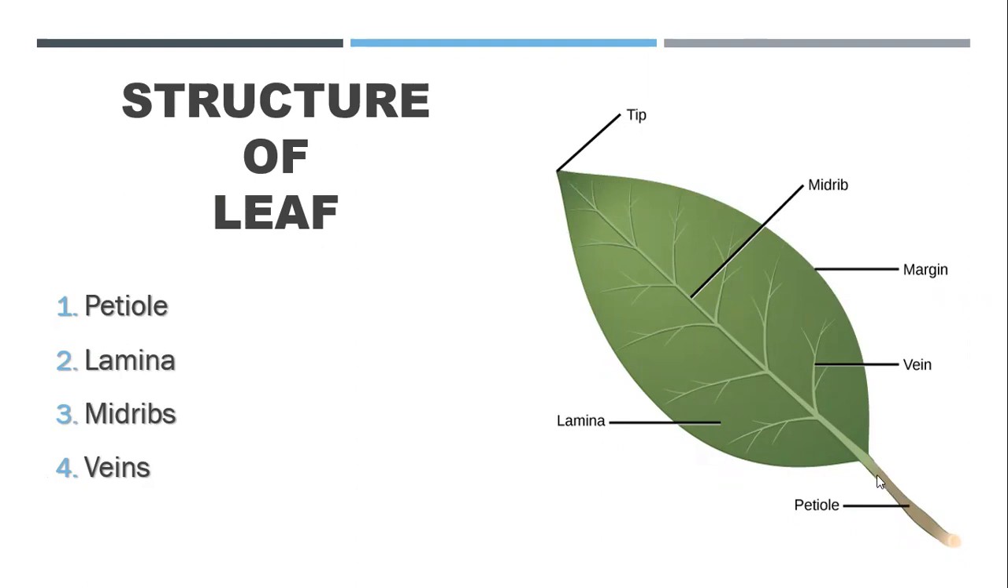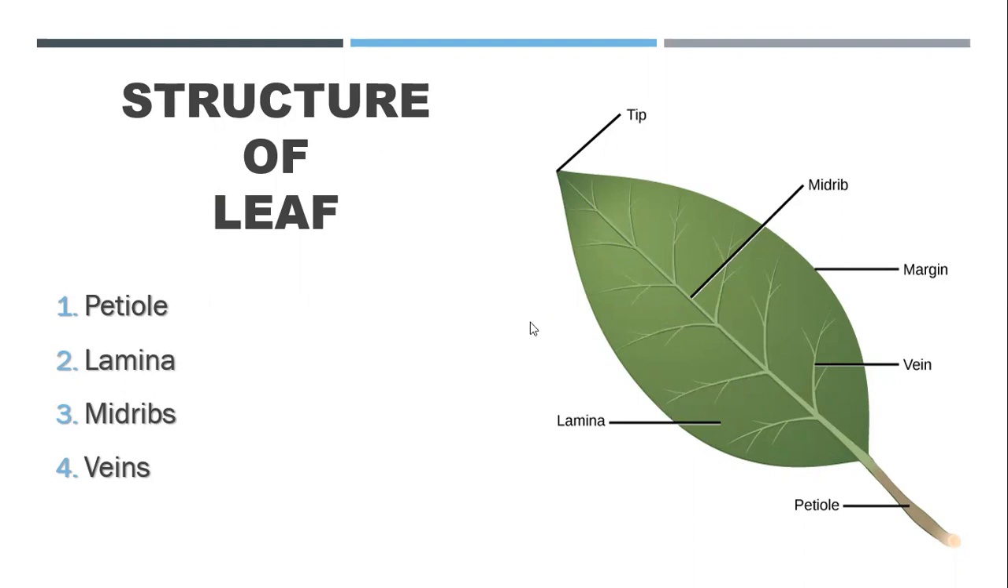This is a petiole, which attaches the leaf to the stem, right? This is the lamina. Lamina is all the green part. ठीक है, ये जो greenish पूरा area आपको नजर आ रहा है, that is known as lamina, the broad part of the leaf. Then we have midrib. Midrib is the mid portion which is going through the leaf. This is known as midrib. And then we have veins. You can see the branches coming out of the midrib. This is known as veins.